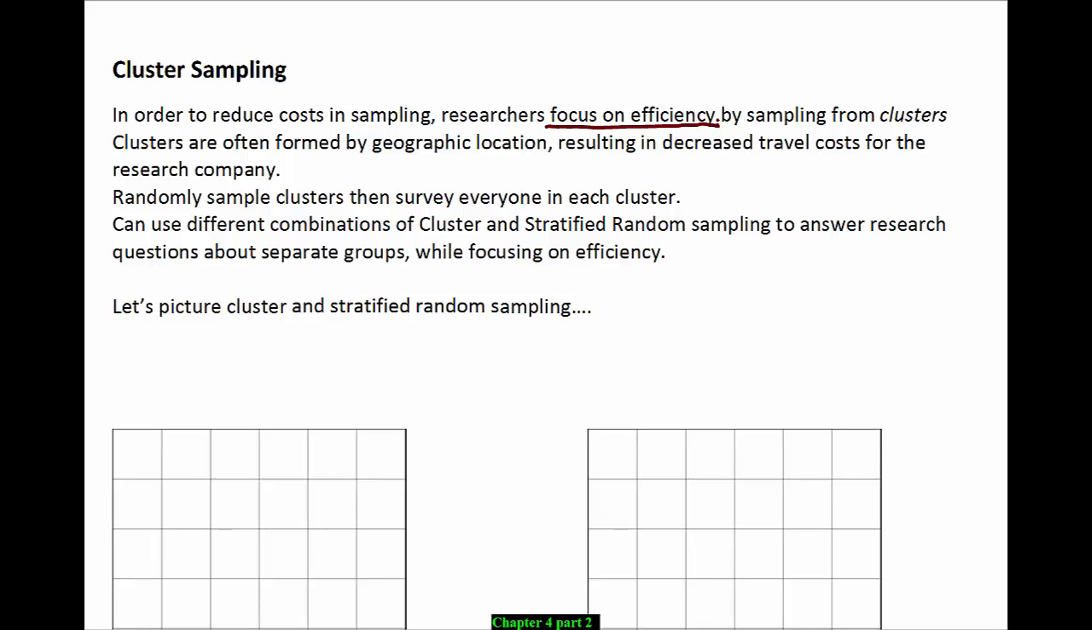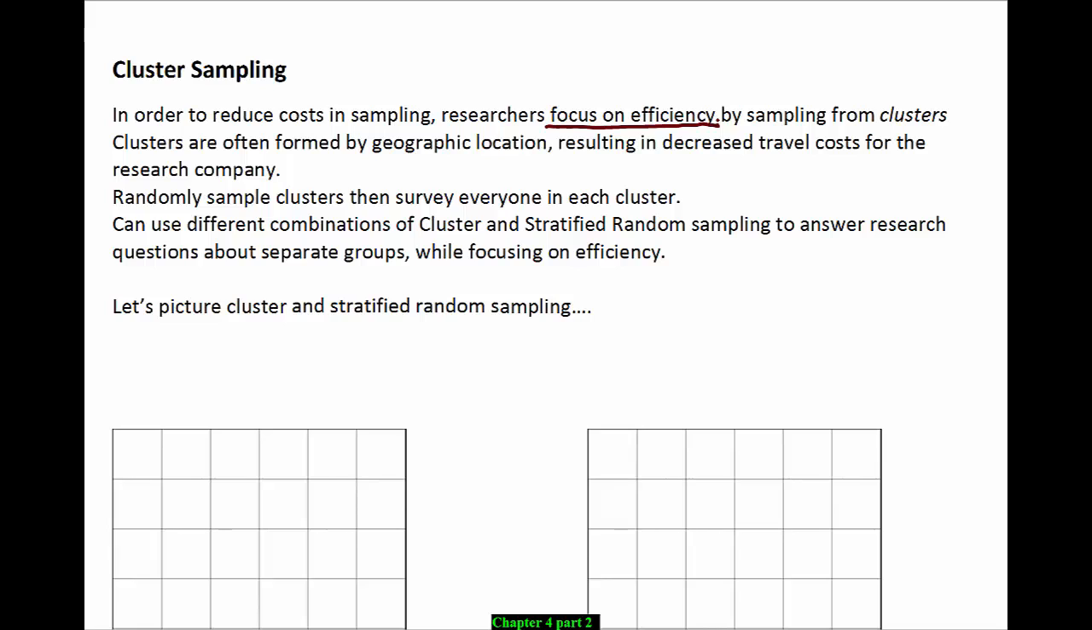We can use different combinations of cluster and stratified sampling to answer research questions about separate groups while still focusing on efficiency. Cluster sampling at first glance sounds an awful lot like stratifying, but they have different focuses. Cluster sampling is for focusing on efficiency, and stratifying is to make sure that you have separate groups represented and you can reduce variability.